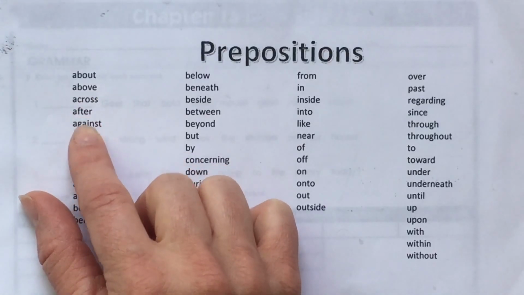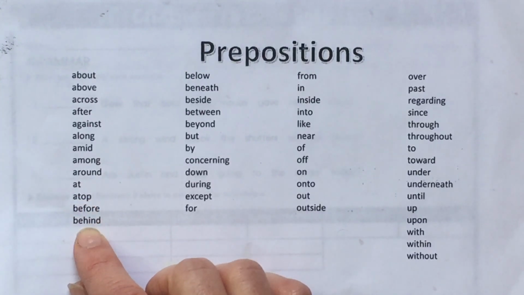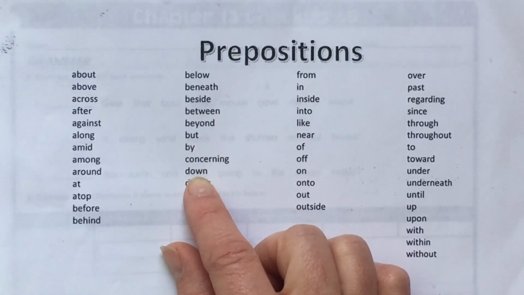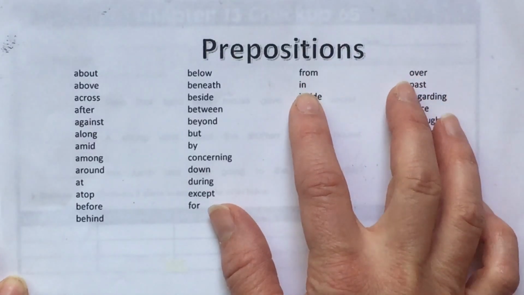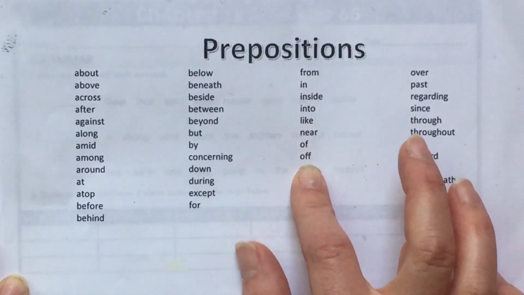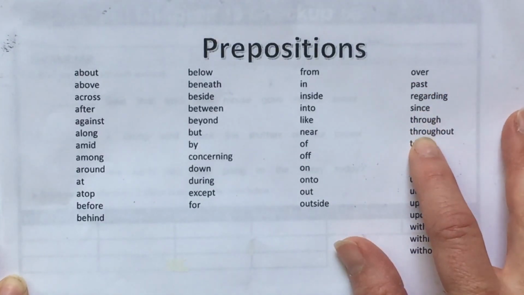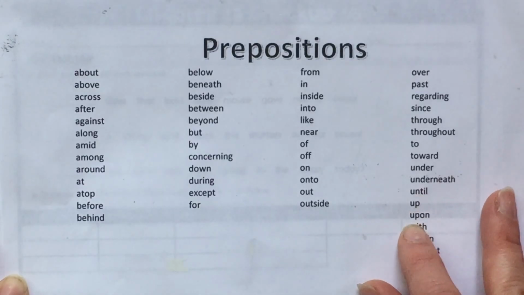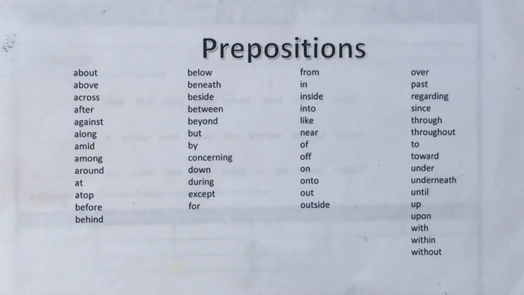About, above, across, after, against, along, amid, among, around, at, atop, before, behind, below, beneath, beside, between, beyond, but by, concerning, down, during, except, for, from, in, inside, into, like, near, of, off, on, unto, out, outside, over, past, regarding, since, through, throughout, to and toward, under, underneath, until, up, upon, with, within, and without, but by, at, to, by.